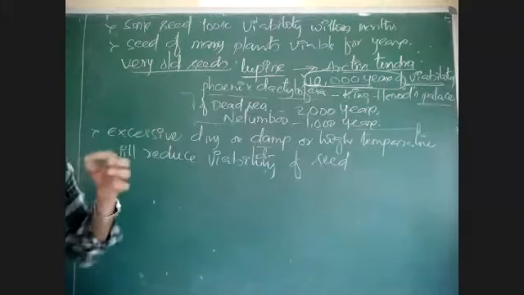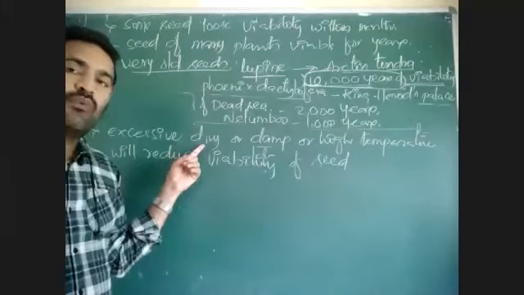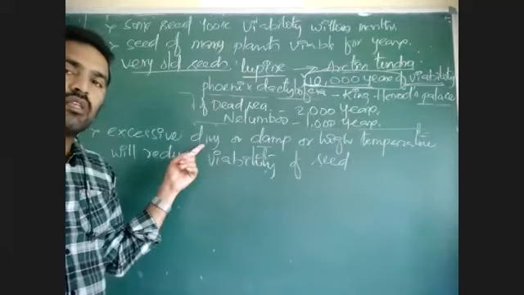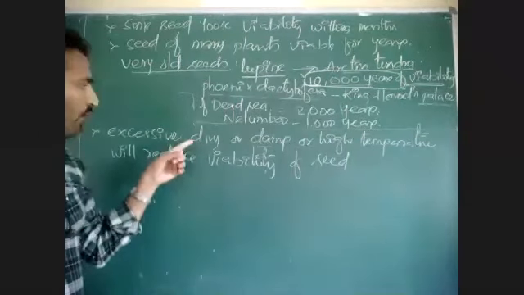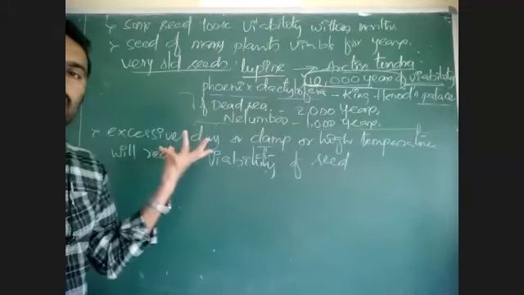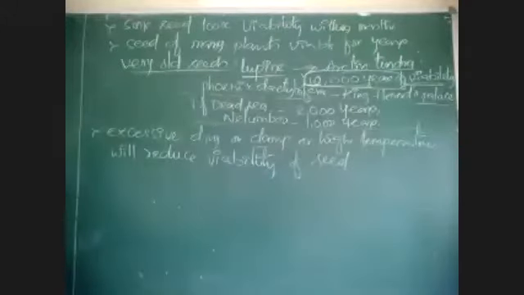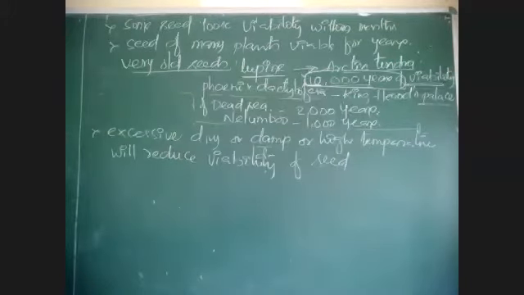If they are dried excessively, then there is a loss of water fully. Fully water is lost means they will become fully dry. Once they become fully dry, then the seed will lose viability. Okay, copy this. Then we go for types of seed germination.